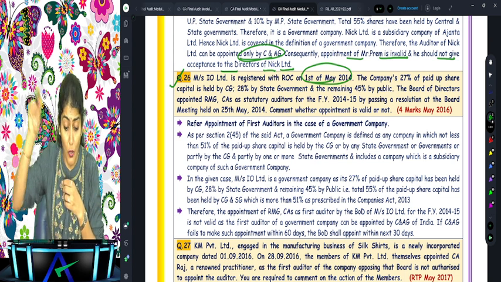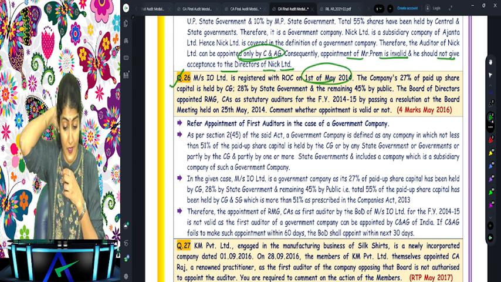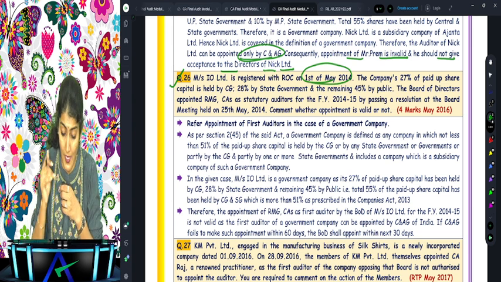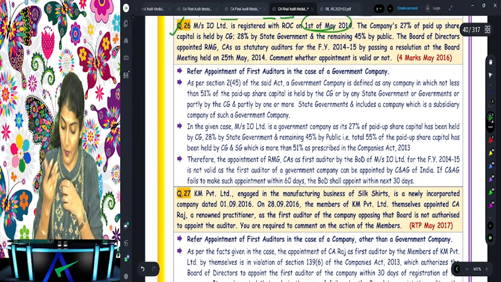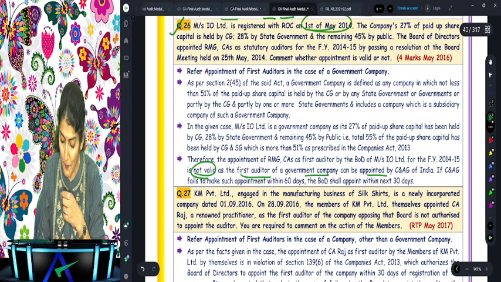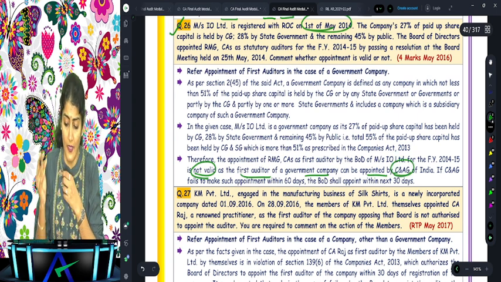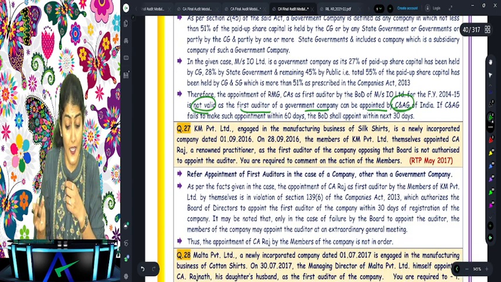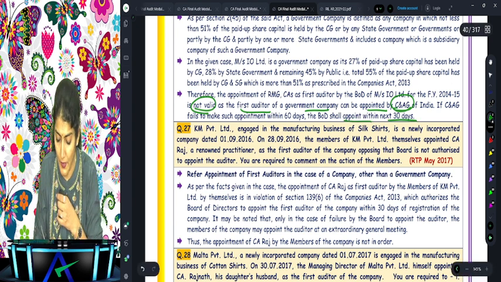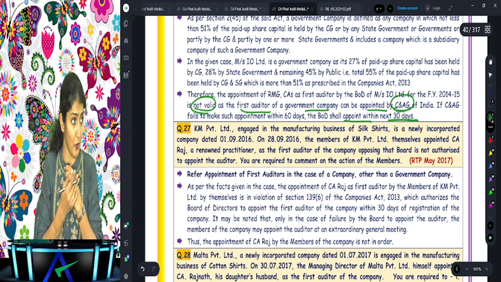The board of directors appointed RMG CAs as statutory auditor for 14-15 by passing a resolution at the board meeting on 25th of May. Comment whether the appointment is valid. What does it say? The appointment is not valid, as the first auditor of a government company is to be appointed by the CAG of India. If the CAG fails to make such appointment within 60 days, then the board can appoint within the next 30 days. Are you all with me?